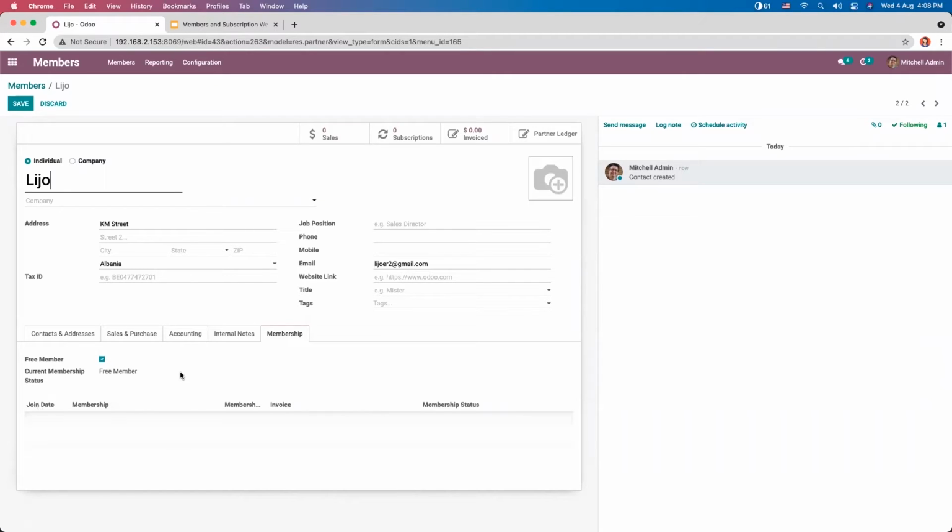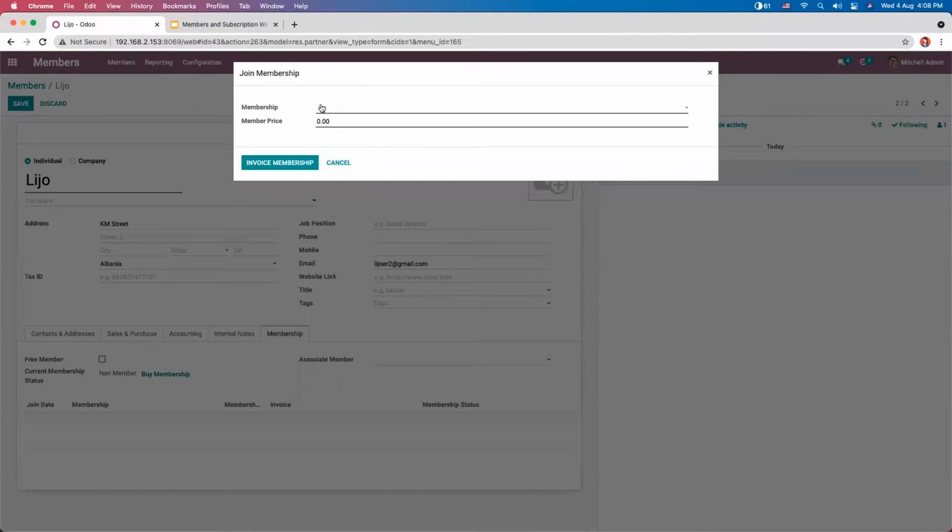So how can we buy a new membership? In order to buy a new membership, just disable this option and you can find the status is changed to non-member. And you can buy a membership by clicking on buy membership. Here we can choose the membership product that we have just created. And automatically the member price is also updated. The person will become a member only when buying the membership.